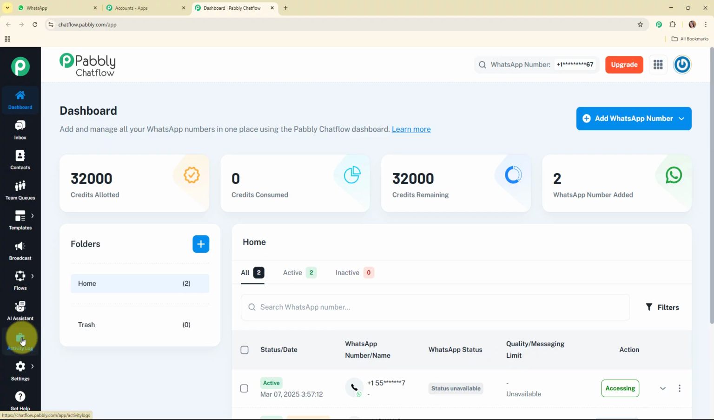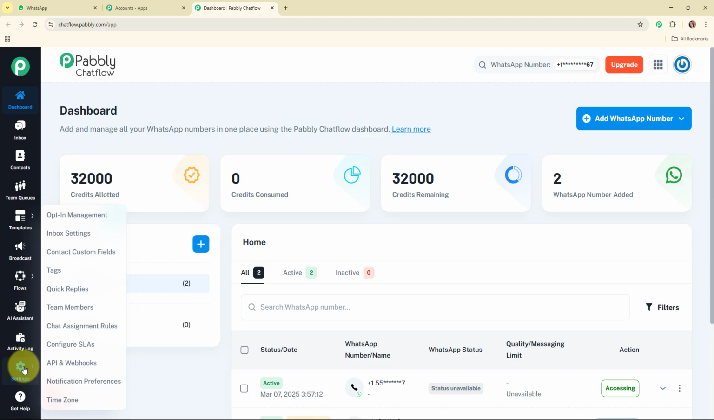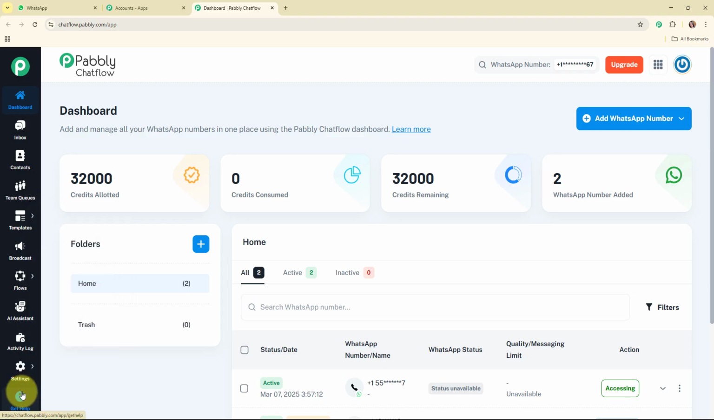Then comes the activity logs. By using this feature, you can see all the activities of your Pabbly Chatflow account at one place. Then comes the settings, and here under settings you can see some more features as well. So here if you wish to learn about these features, then you can see the video dedicated to each feature. Then comes the get help option. By using this particular option, you can get a response to all your queries regarding Pabbly Chatflow. Alright, so this was all about the features of Pabbly Chatflow.